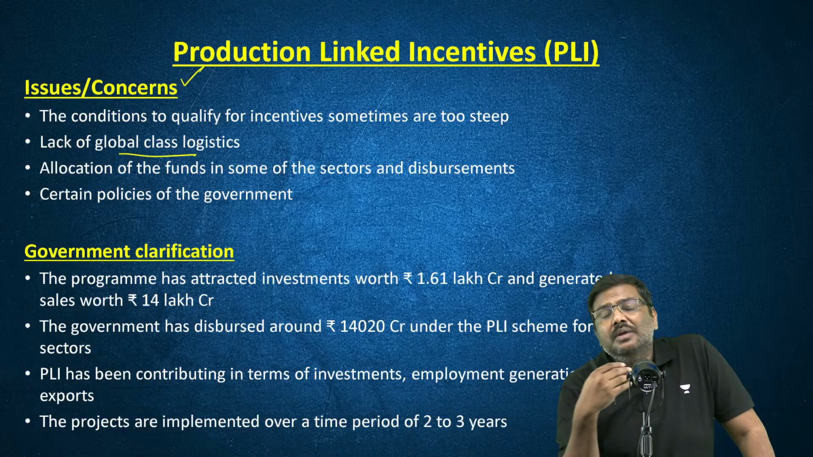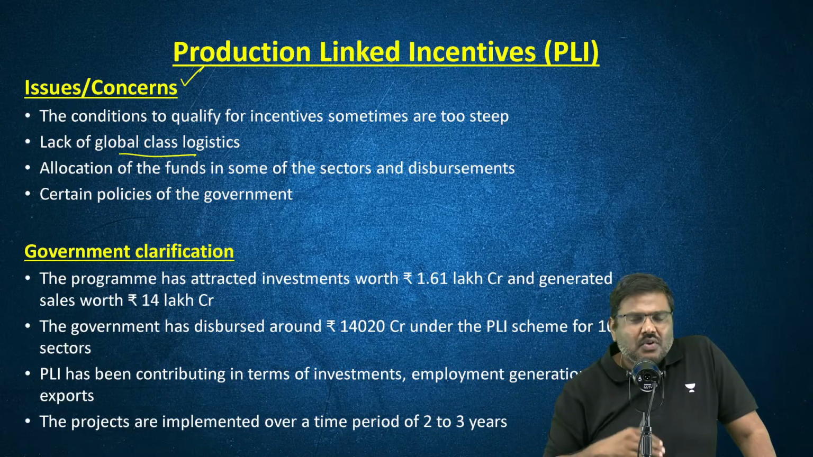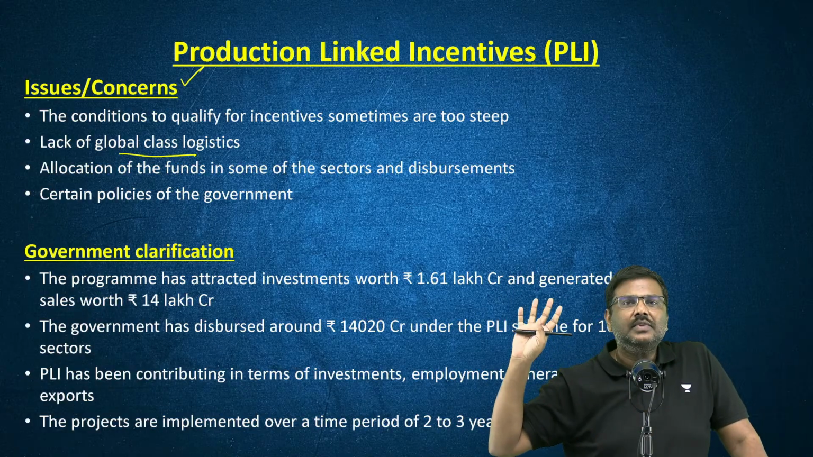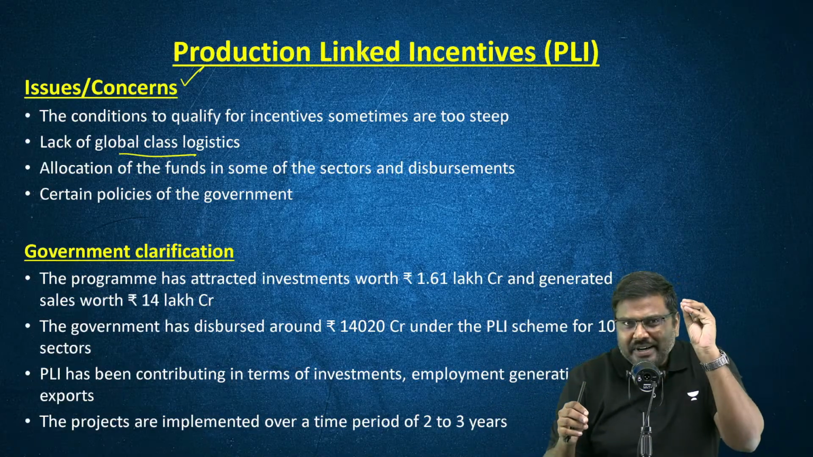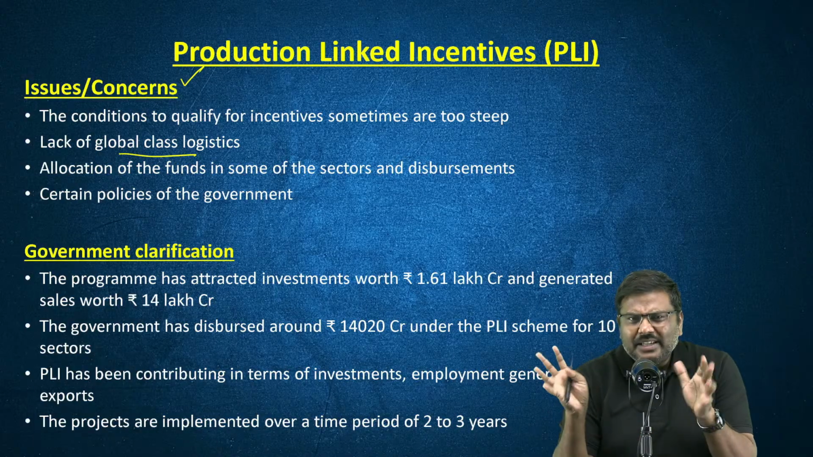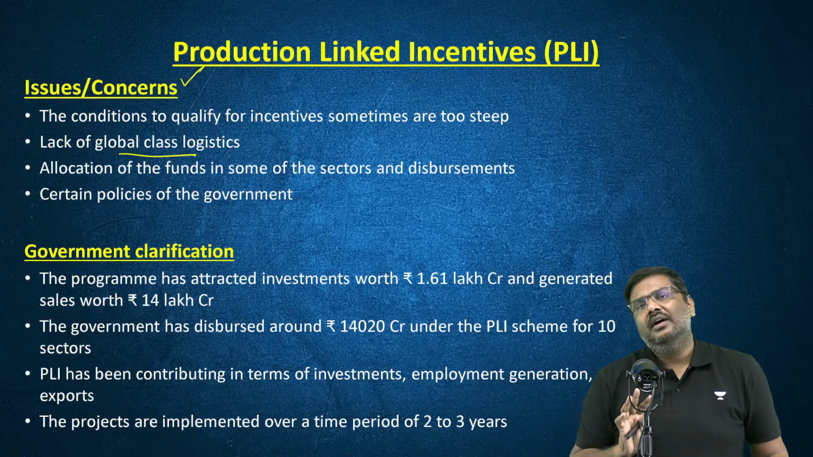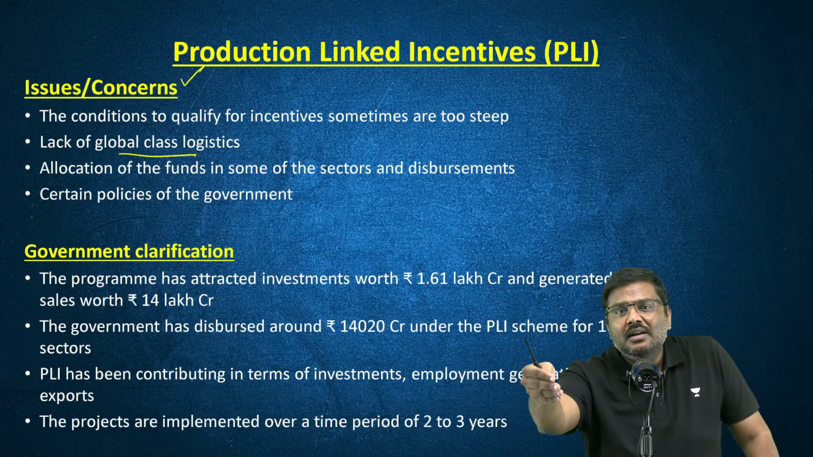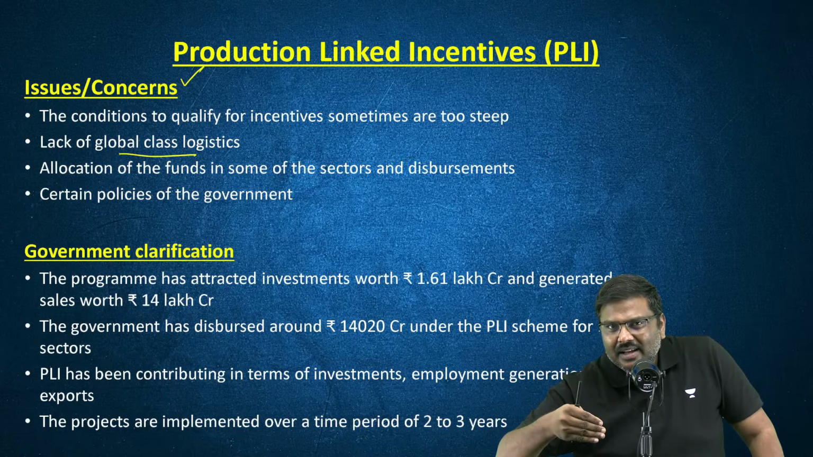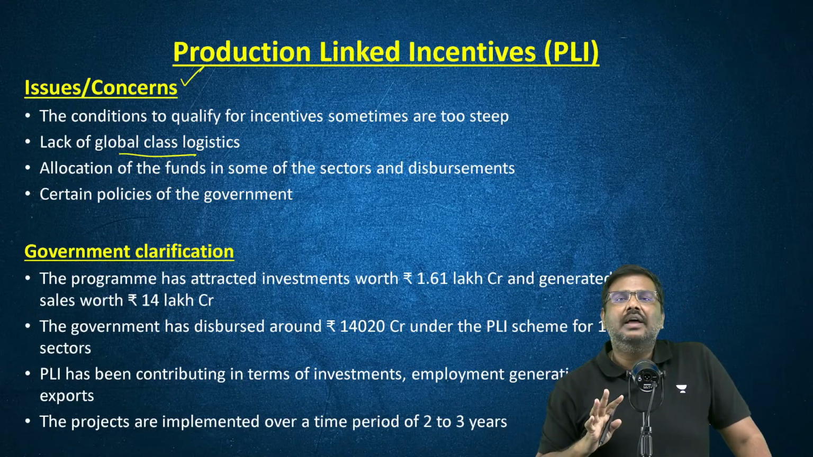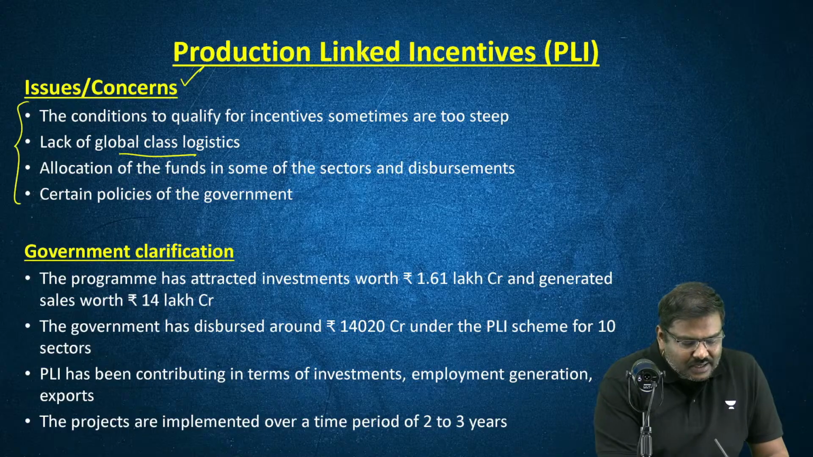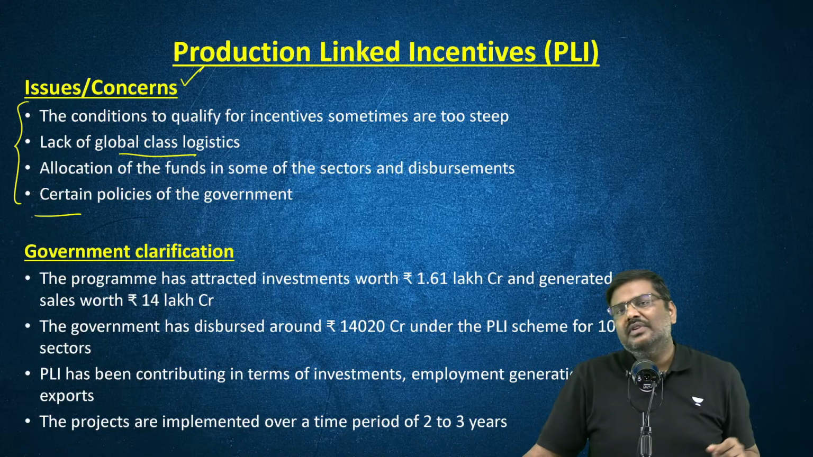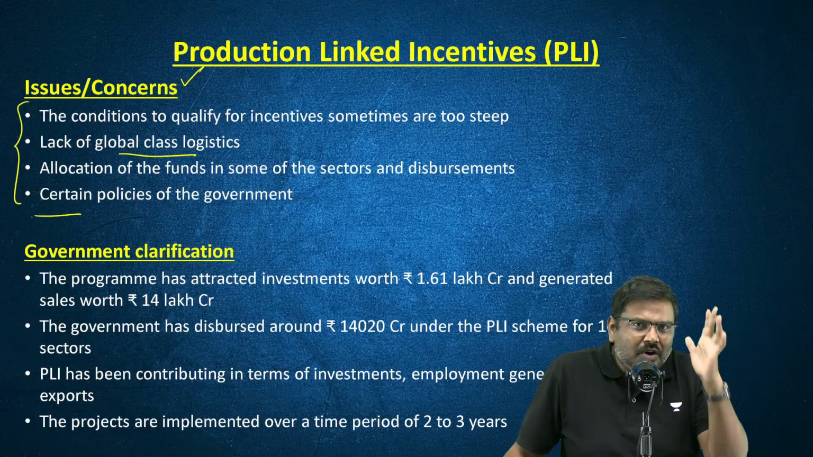In addition to this, one more important concern is that the government of India so far has only released around 8% of the total allocated funds. The total allocated funds is around 1.97 lakh crore rupees. Hardly around 8% of the funds have been released by the government of India. And many companies argue we have met the targets, we have submitted the data, but the government authorities are delaying the issuance of the incentives under PLI. So these are some of the issues or concerns which have been raised by various companies and experts in association with the PLI.